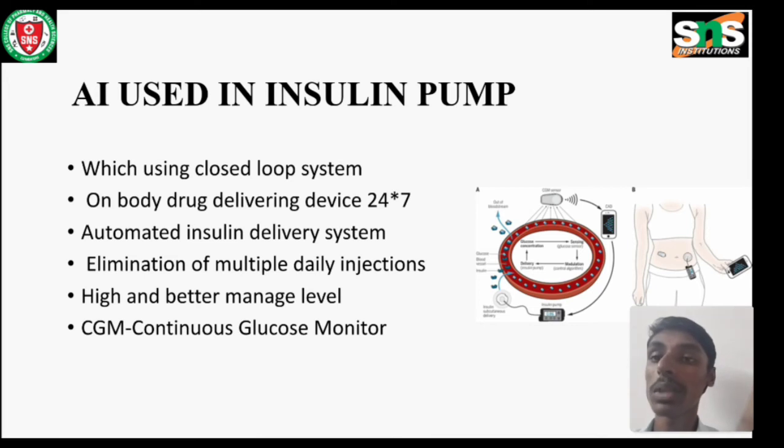AI used in insulin pump, which is a closed loop system. Closed loop system is an AI system which is used in insulin pump, an on-body drug delivery device, 24/7. Automated insulin delivery system, elimination of multiple daily injections, better management of blood sugar level, and the most important, CGM control. CGM is abbreviated to continuous glucose monitor. It is a system which monitors the blood sugar level.